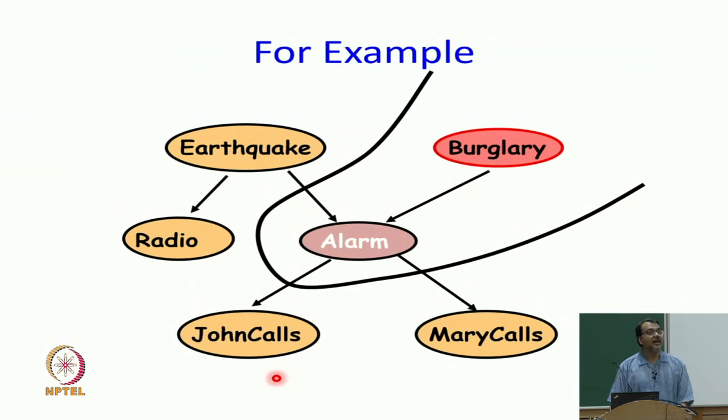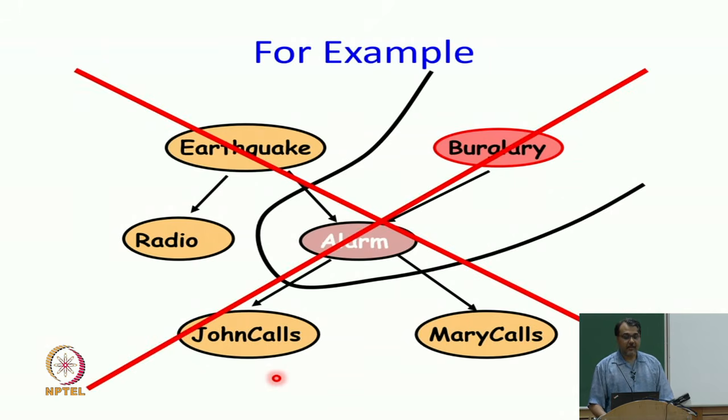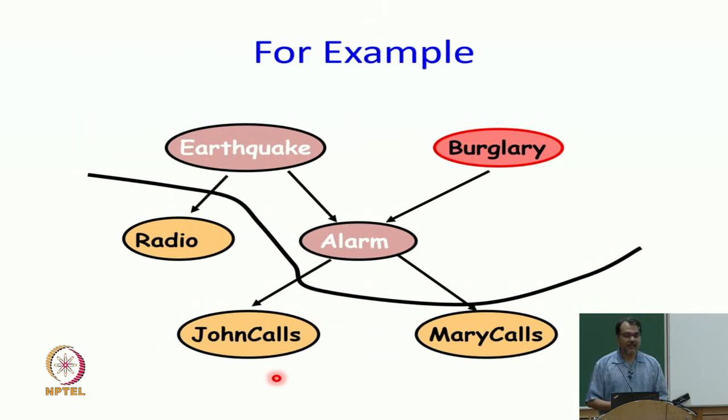So, by knowing earthquake, I increase or decrease my probability of burglary, right. So, if earthquake has happened, burglary's probability decreases. If earthquake has not happened, burglary's probability increases. This, however, is correct, right. So, by knowing earthquake and alarm, burglary is conditionally independent of everything else, right, because that is the Markov blanket. So, now I think this is a good time to stop. We have done two theorems.